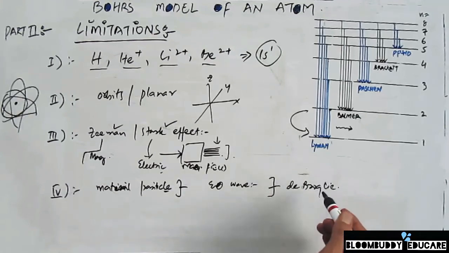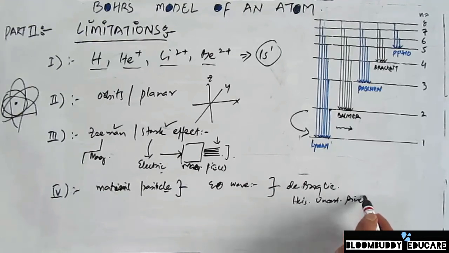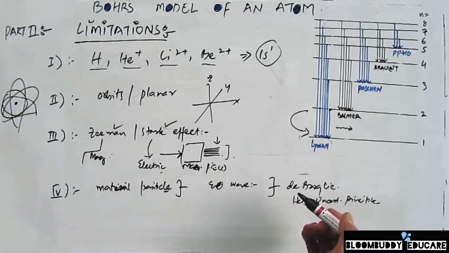And then at the same point of time there was Heisenberg's uncertainty principle. So Bohr's model basically cannot explain the dual nature of an electron.